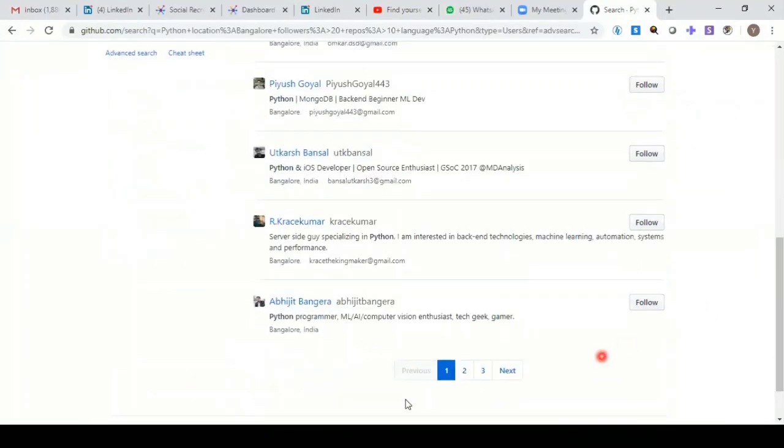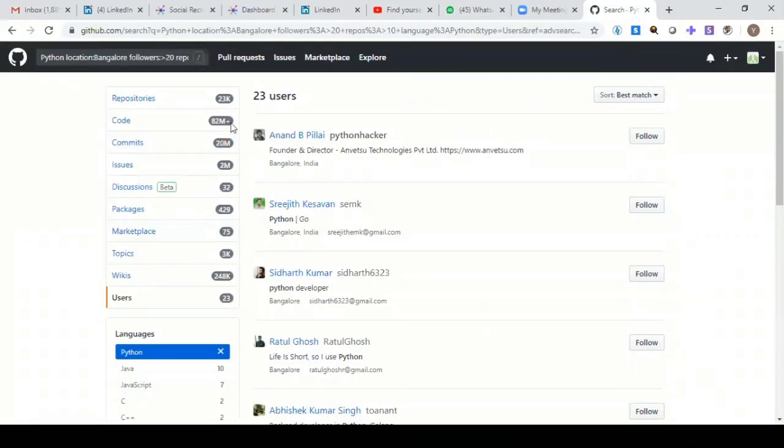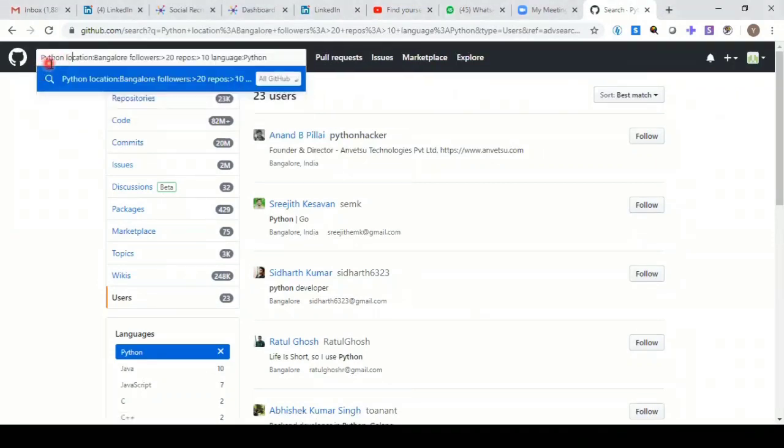In case I change my criteria, if you go to the search string here, it is very easy to understand and learn how these search strings typically work. Just look at this. Python. So I'll remove the previous one. It said location Bangalore, followers greater than 20, repositories greater than 10, language Python.